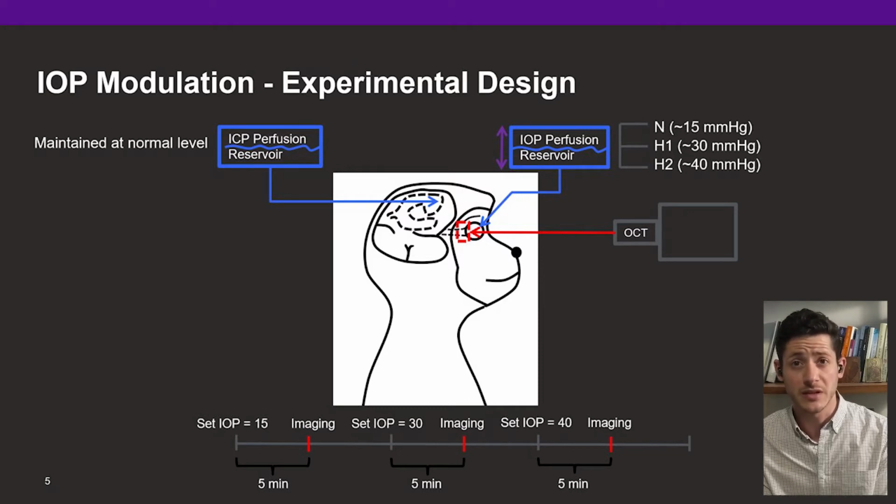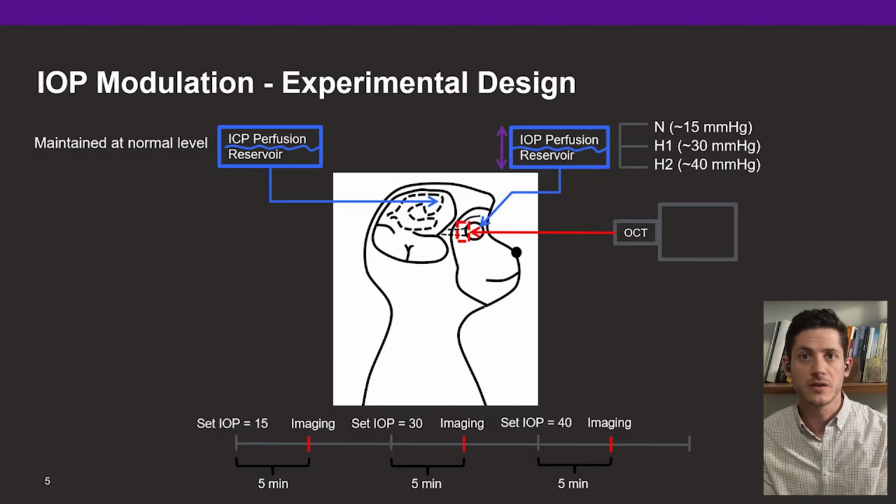We cannulated the lateral ventricle of the brain and anterior chamber of the eye in healthy adult monkeys. Gravity-based perfusion was used to control IOP, while ICP was maintained at normal opening pressure. We then modulated the IOP, while OCT scans of the optic nerve head were acquired. We first set the IOP to a pressure of 15 mm mercury, marked as the baseline setting, and imaged the optic nerve head at this baseline pressure.